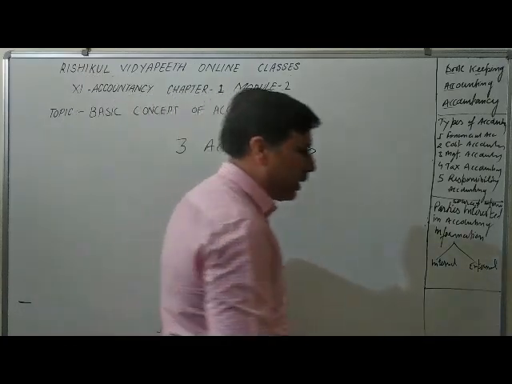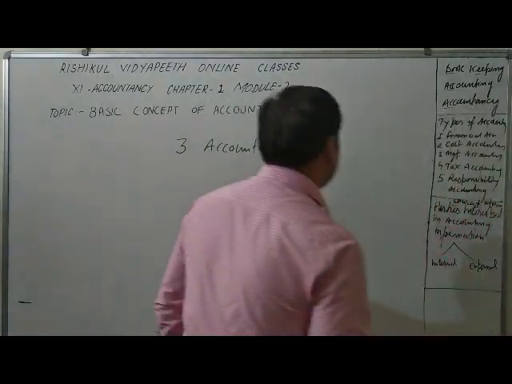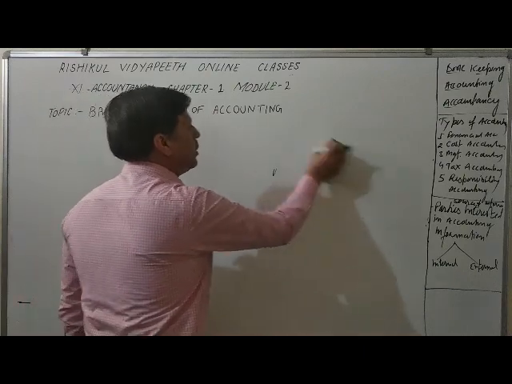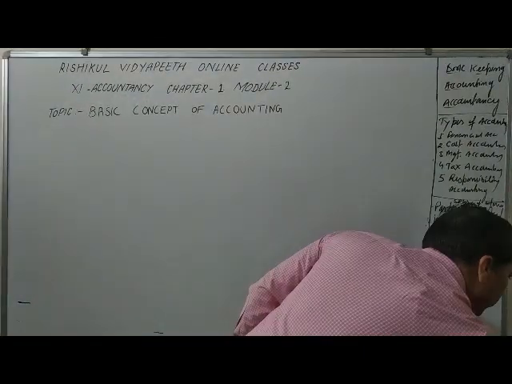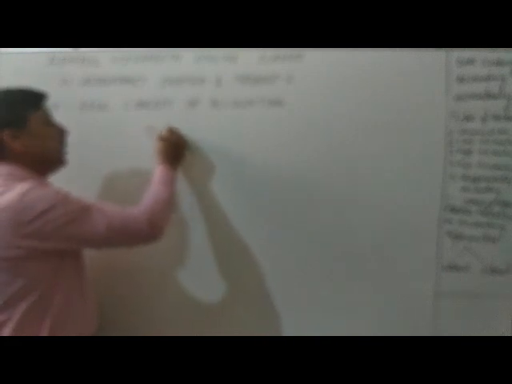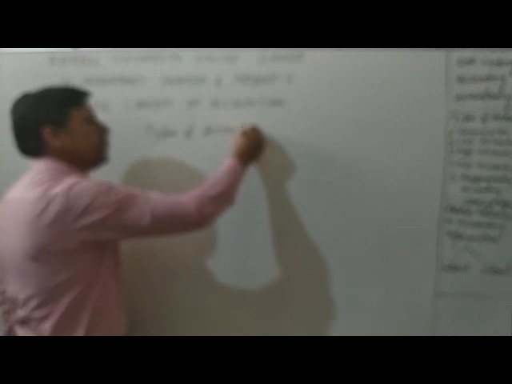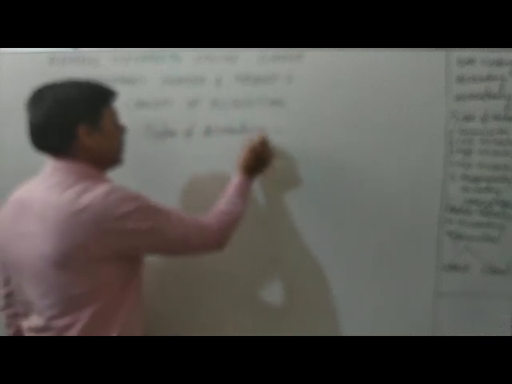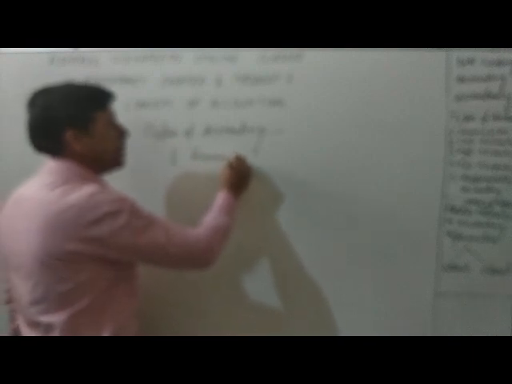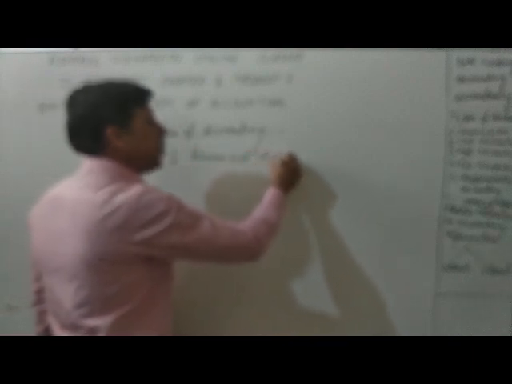Now I come to the next topic, that is types of accounting, or subfields of accounting. First one is financial accounting.